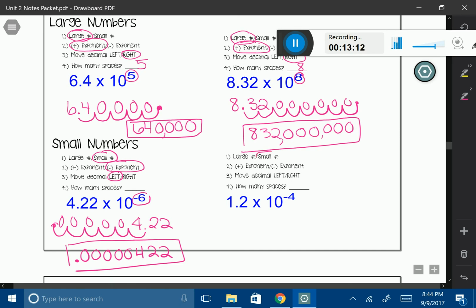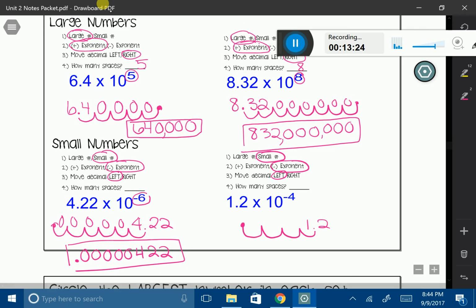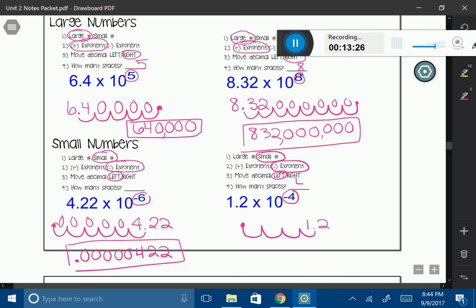I know it's small because of my negative exponent, and I know that I'm moving to the left. Let's see, 1.2. Let's move it 1, 2, 3, 4 spaces. And we did 4 spaces because of our exponent. So let's go ahead and put our zeros in there. There it is. Decimal 0, 0, 0, 1, 2. There's our answer.